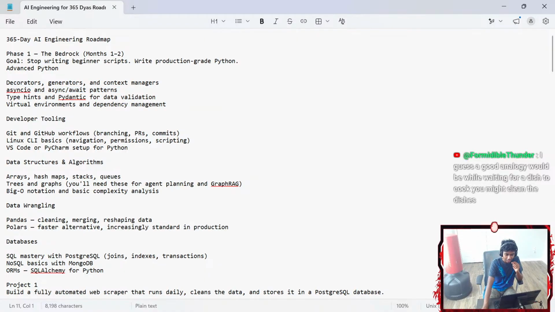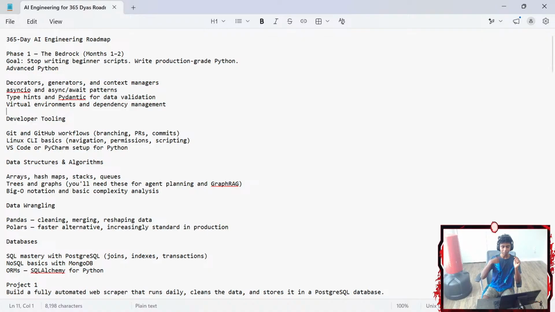I guess a good analogy would be while waiting for a dish to cook, you might clean the dishes. That's actually the perfect way. Okay, that is so much better than the like 5 minutes worth of instructions that I gave, or the lecture that I gave, like get this order, give it to the chef, get another order, blah blah blah. That was an easier way. I might actually say that to the people.